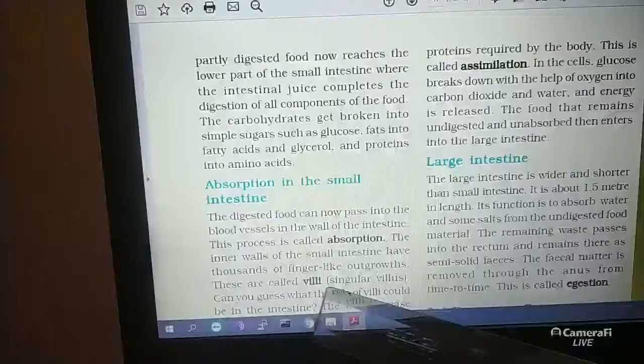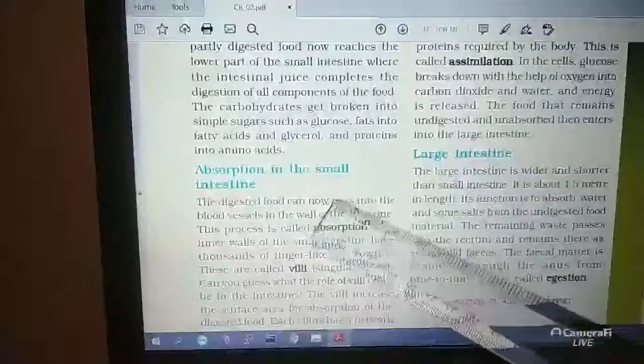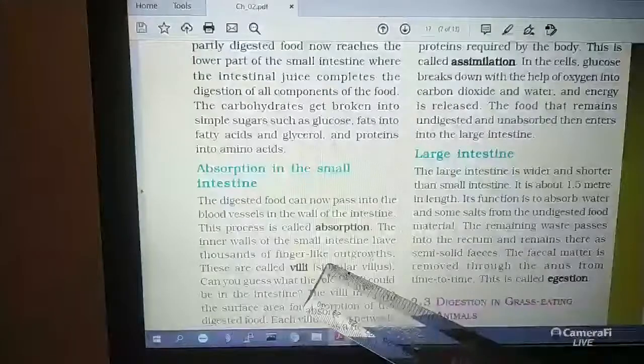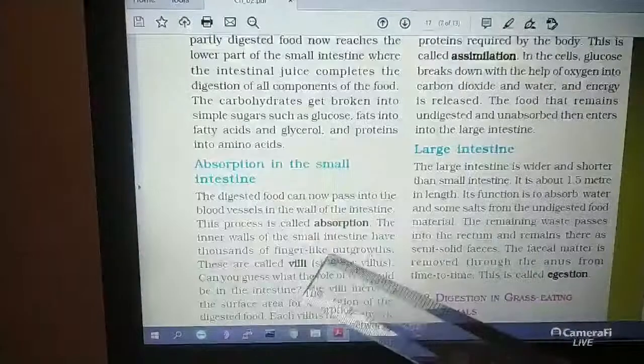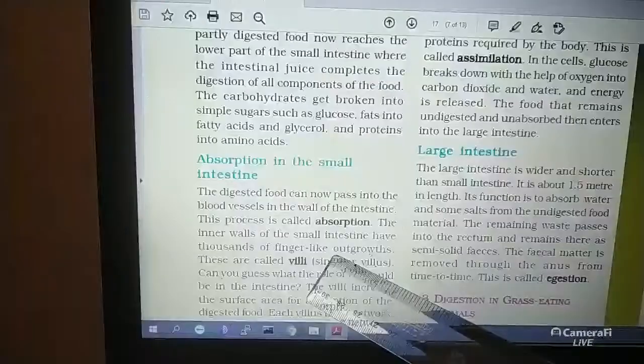These are called villi. Now you can see here some finger-like projections.